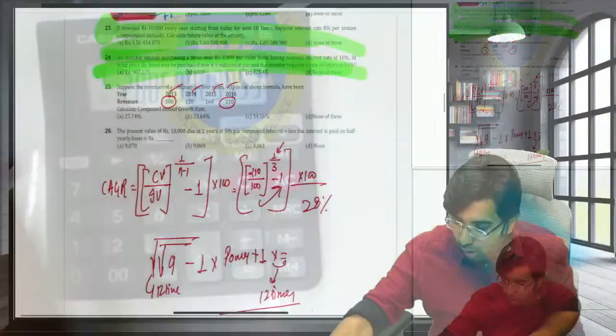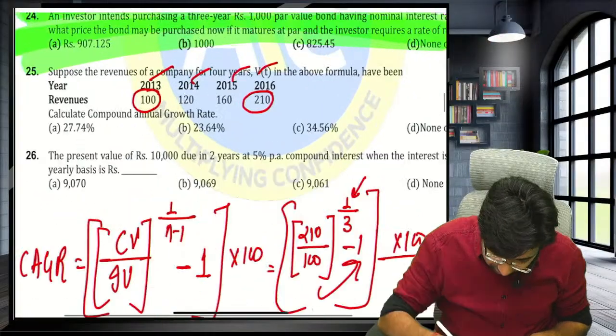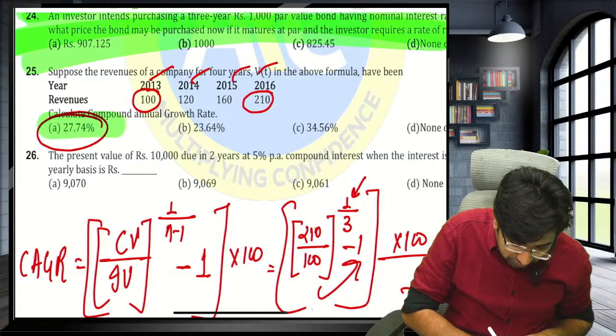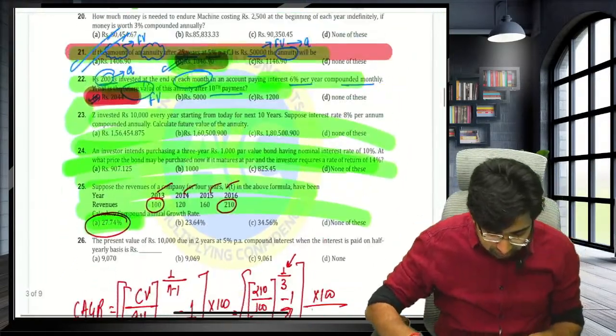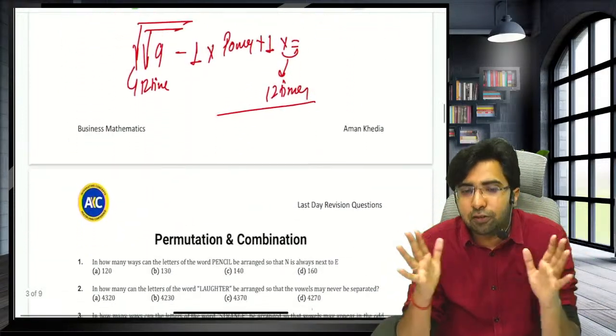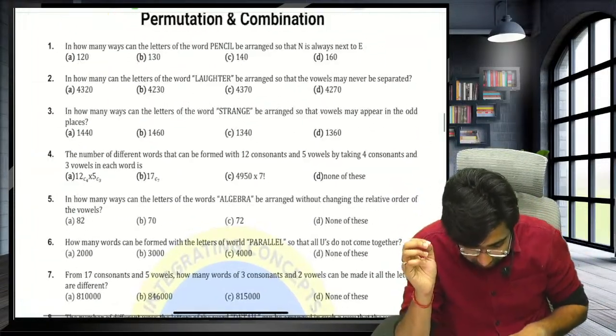And guys, here the options are given to you. The option is 27.74, you can say 28 percentage. Yes, Asutosh, right answer. Guys, we are done with the revision of the time value of money. Super fast revision. We are done.